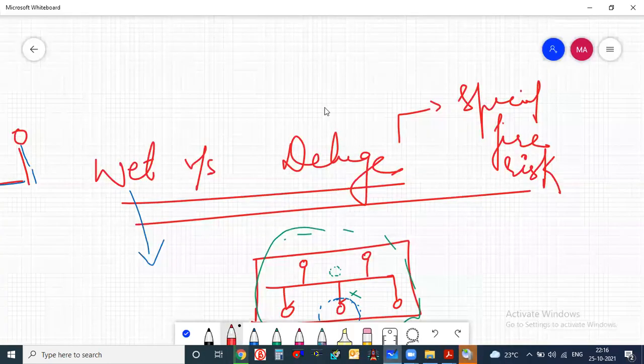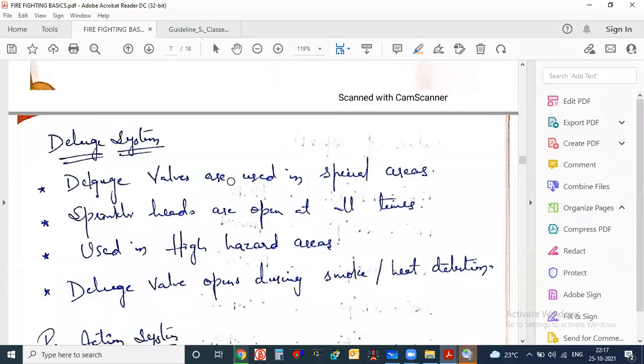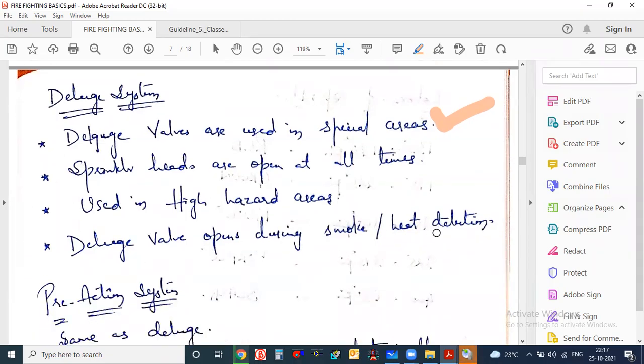So the main difference between a wet sprinkler and a deluge sprinkler system is that all the sprinkler heads are released whenever a fire occurs. Deluge valves are used in special case areas. Sprinkler heads are open at all times. Open at all times means whenever the water is flowing, it has to pass through all the sprinkler heads. Deluge systems are used in very special areas like aircraft hangars, oil transformer areas or any storage tank where there is a high chance of fire. The deluge valve opens during smoke or heat detection.